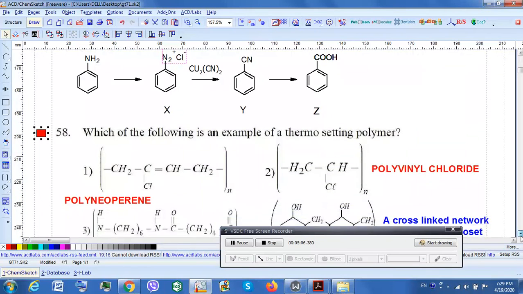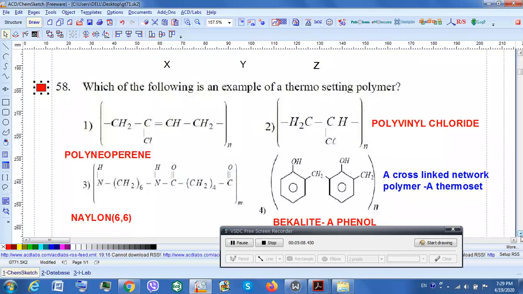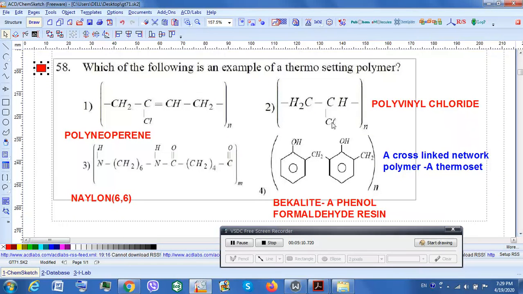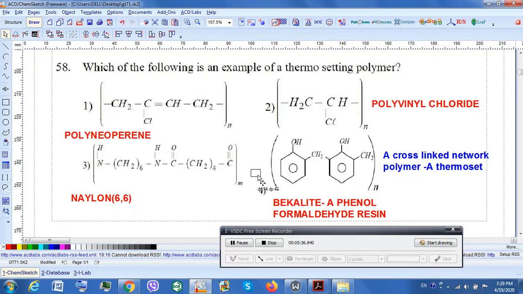Now in question number 58, the question is coming to you now. Okay. Which of the following is an example of a thermosetting polymer? Now please understand this particular point, thermoset. That means after a polymer has been made, you cannot remold it. That is the basic idea behind thermosetting polymers. Only three-dimensional cross-linked polymers are called thermosets. The three-dimensional cross-linked polymer is option number 4.